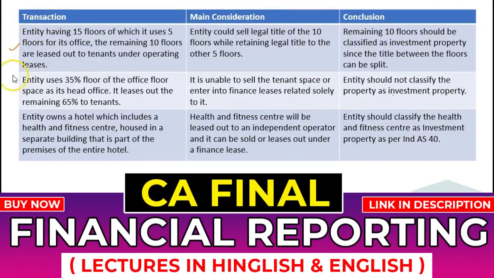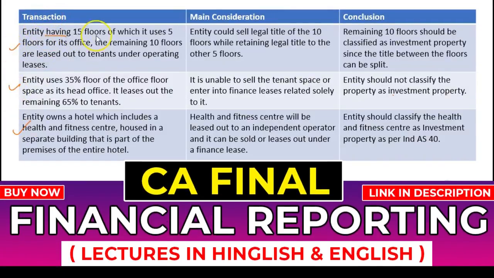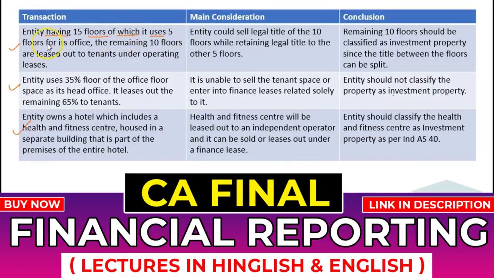See, there are 3 transactions. Entity having 15 floors, of which it uses 5 floors for its offices and the remaining 10 floors are leased out to tenants under operating leases. The main point is that the entity can sell the legal title of these 10 floors, retaining legal title of the other 5 floors, meaning thereby each and every floor is independent in nature. If the entity wants to dispose of any particular floor, it can do so.